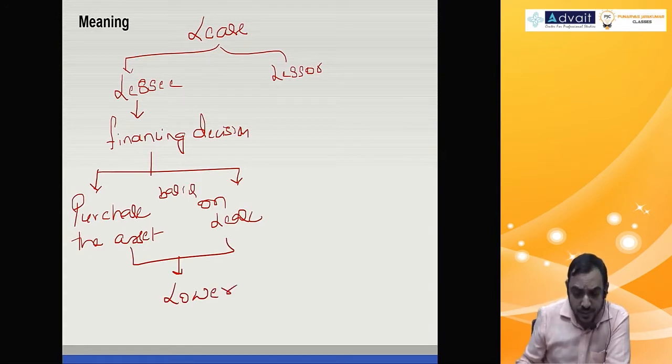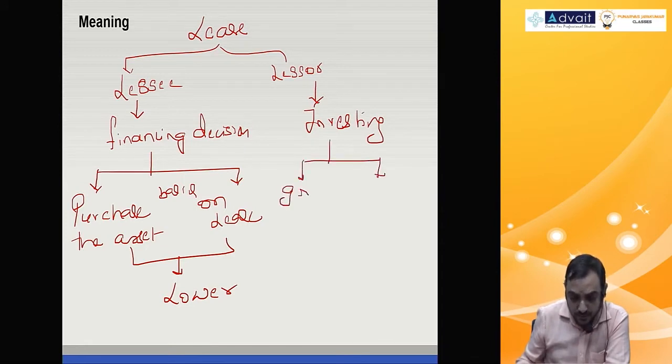From lessor perspective, it is an investing decision. That is, should it be given on lease or not to be given on lease.